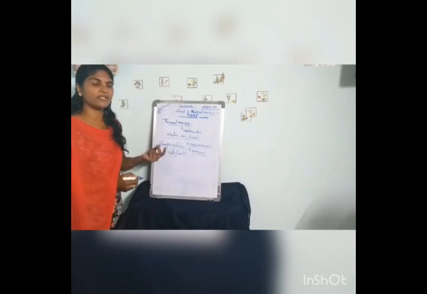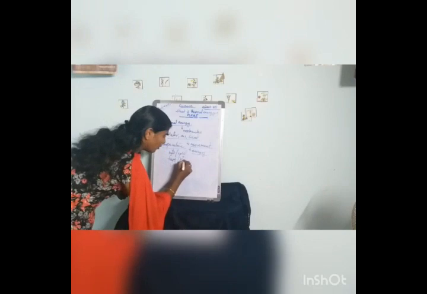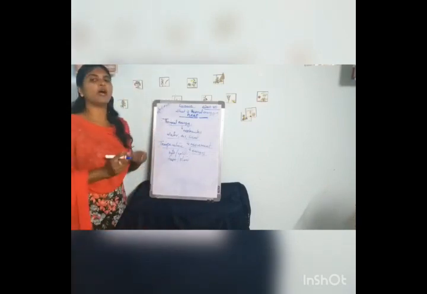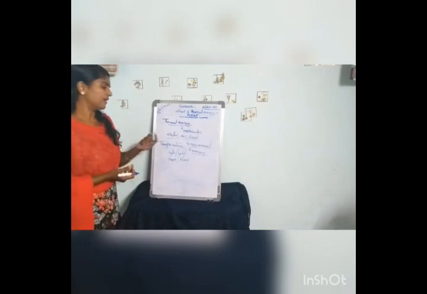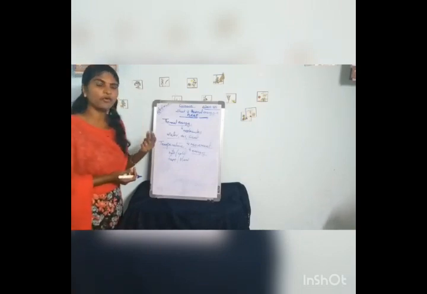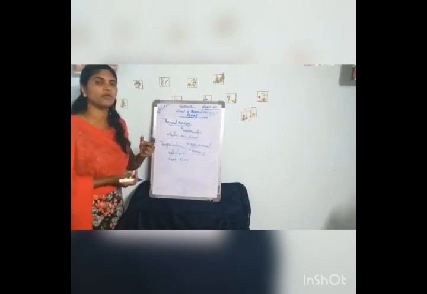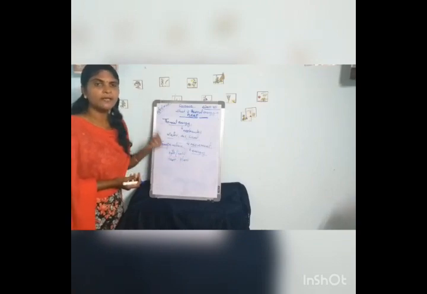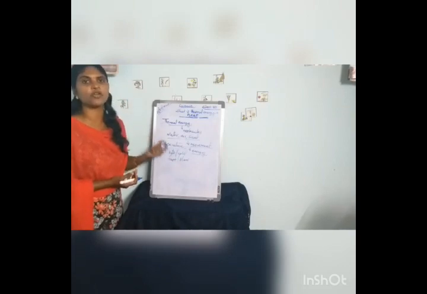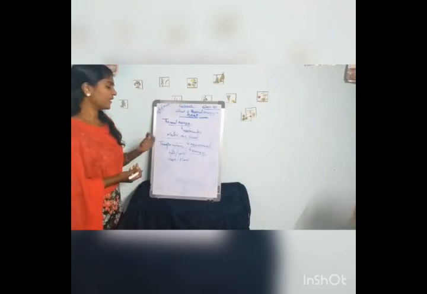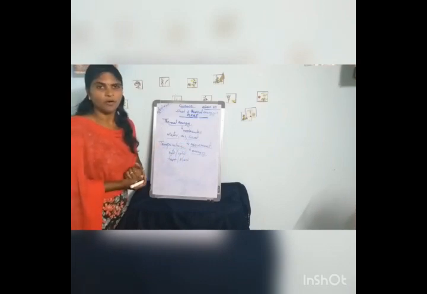It is also a measure of how fast or how slow the molecules are moving. Temperature shows how hot or how cold the object is, and it is a measure of how fast or how slow the molecules are moving. So we can define temperature as the degree of hotness or coldness of an object.